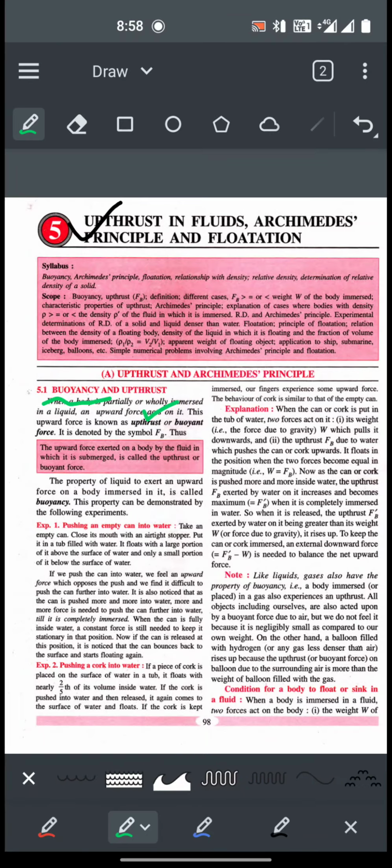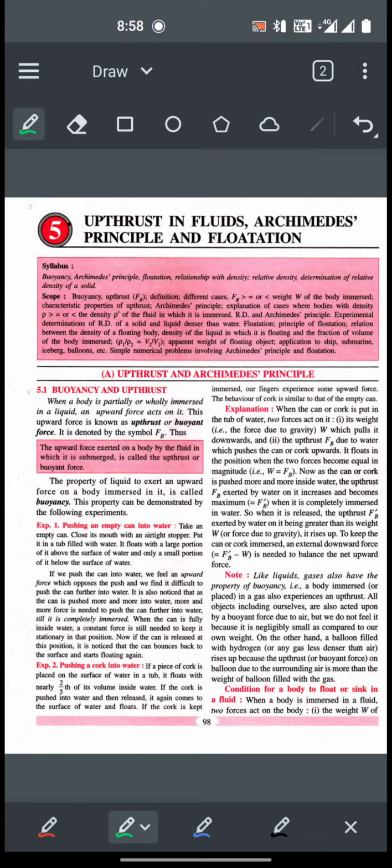The force with which a body is pushed up in a fluid is what is called upthrust or buoyant force, as you can see. And the symbol that we generally use for buoyant force is F with a subscript capital B. So F_B, as you can see written in here. So this is the introduction to upthrust.